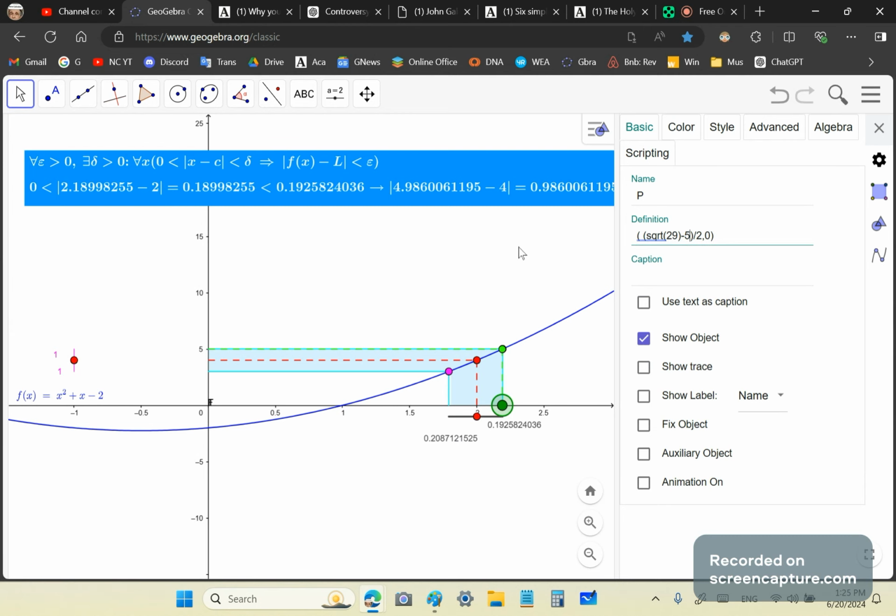Okay. If we do that, what happened? Oh, we have to add 2 there because that's the delta. So hang on, 2 plus. All right, that's better. And now, of course, as you'll see here, it's not valid.